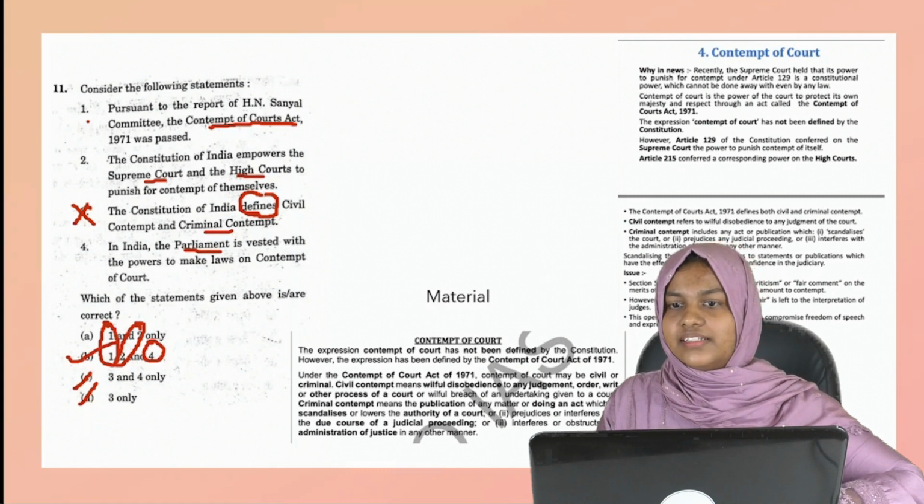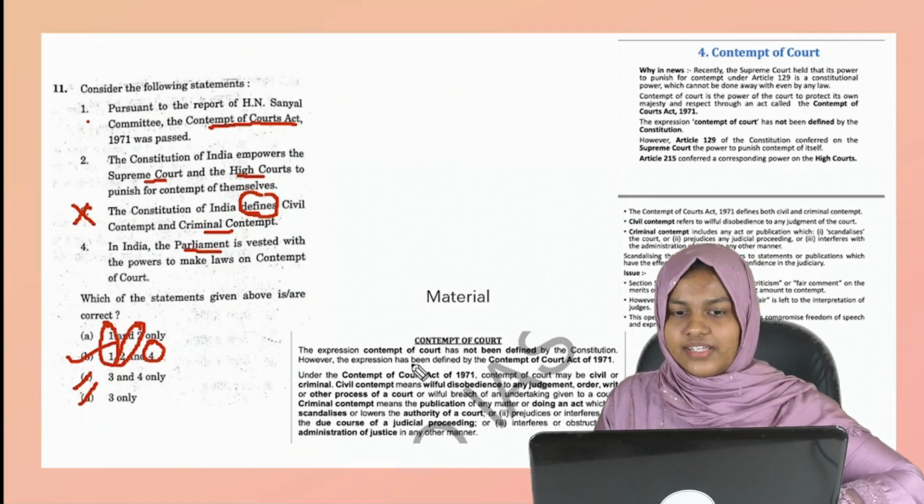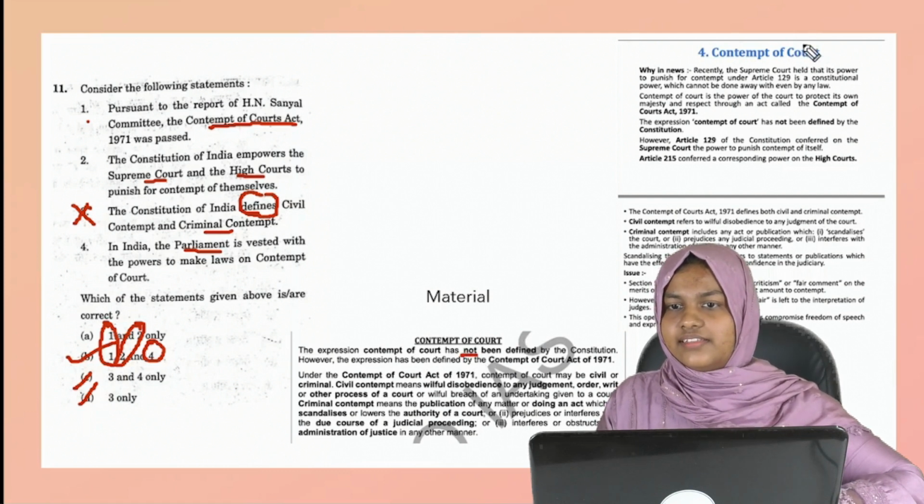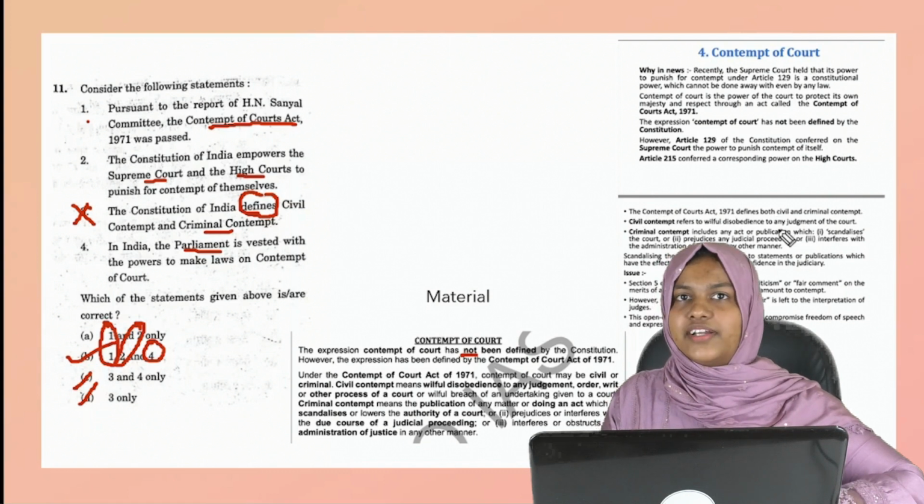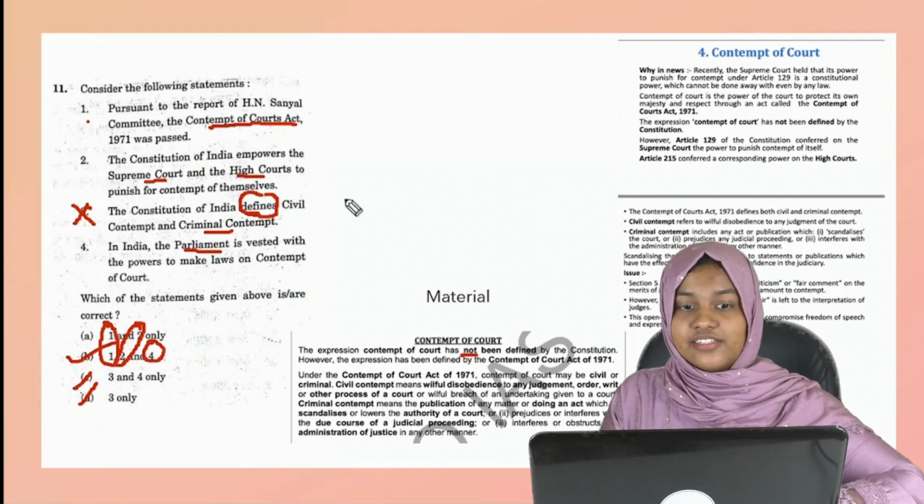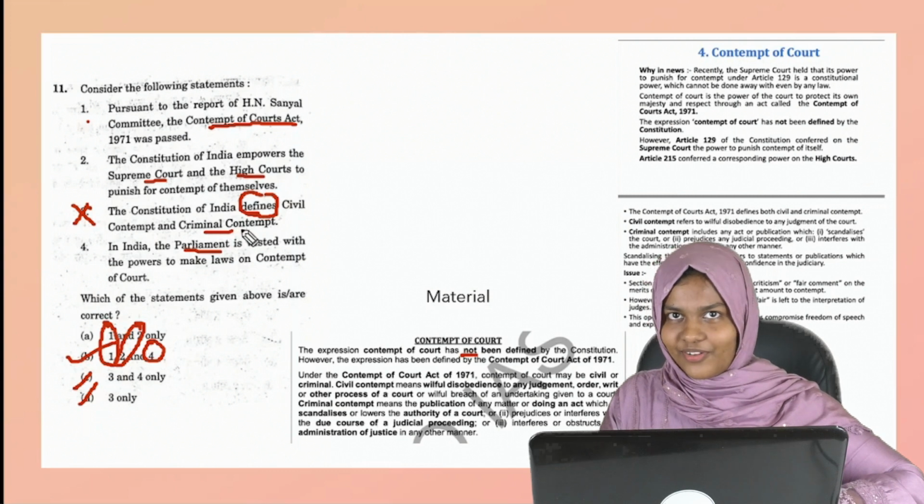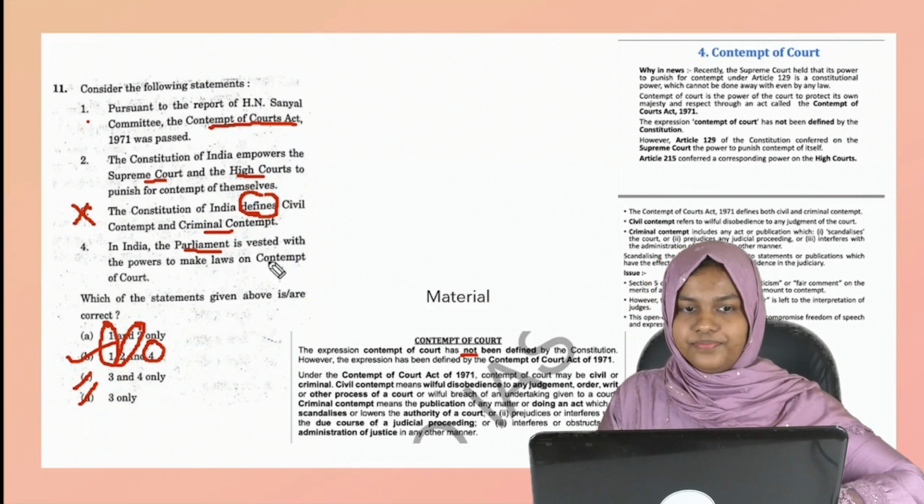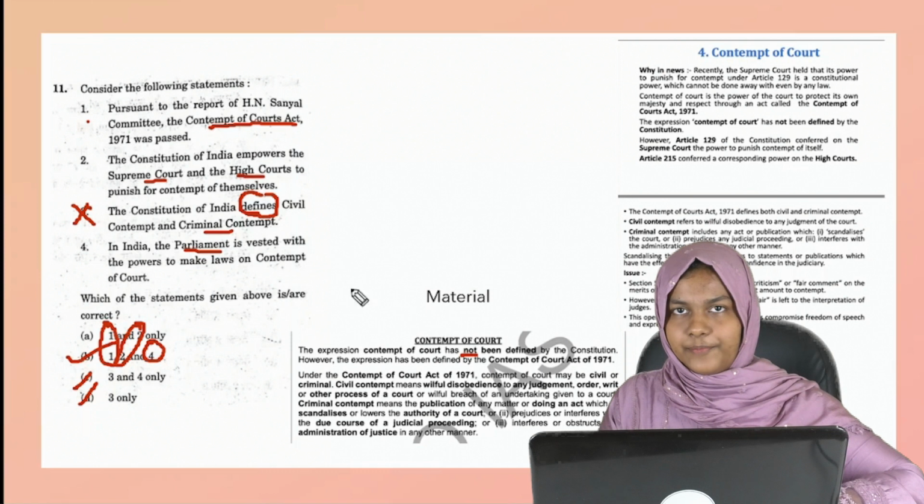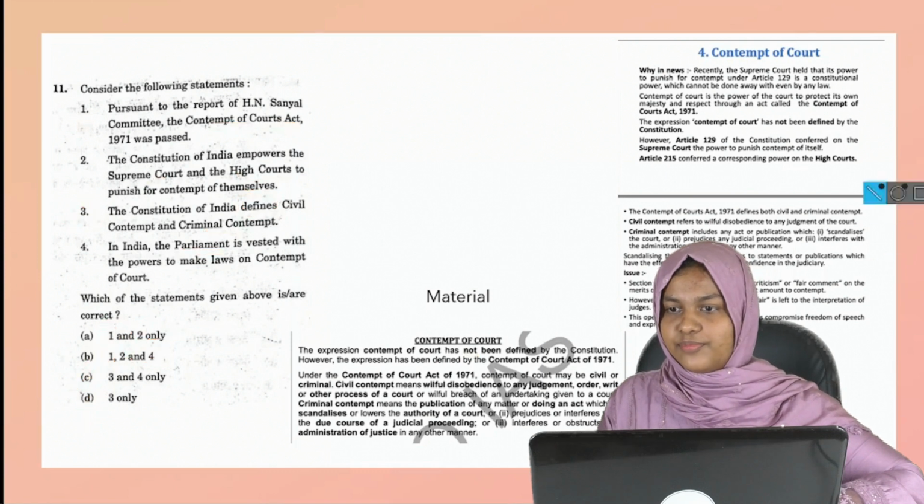It is all mentioned in our material, as well as that Contempt of Court is not defined in the constitution. We have discussed all these things, civil contempt, criminal contempt. Here I have specially mentioned that the Contempt of Court Act defines both civil and criminal contempt. It is not the constitution. I hope this question is clear. So let's move on to the next question.